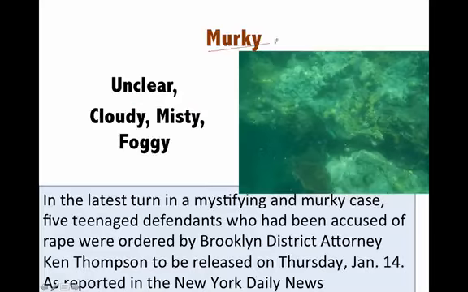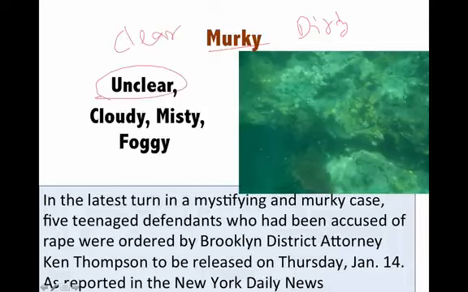Next is murky. Now please note that when we are talking about something that is very dirty, that automatically means it is not clear. Something that is not clear means unclear. Look at this water. It is not clear, right? It is not transparent. It is rather translucent, or somewhere it is opaque also. So it is not clear. It is cloudy. It is very, very cloudy.